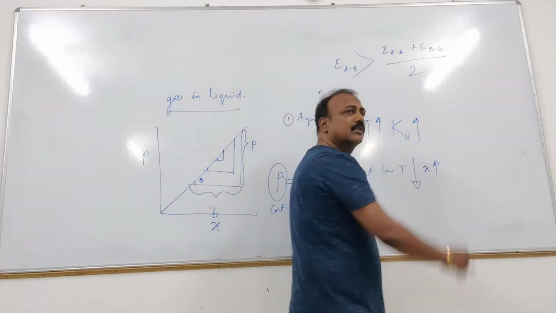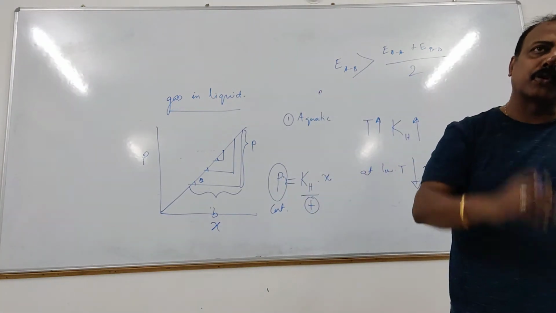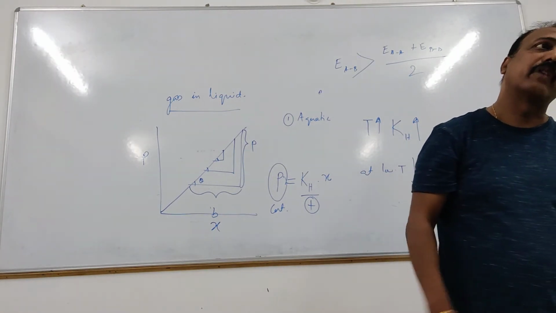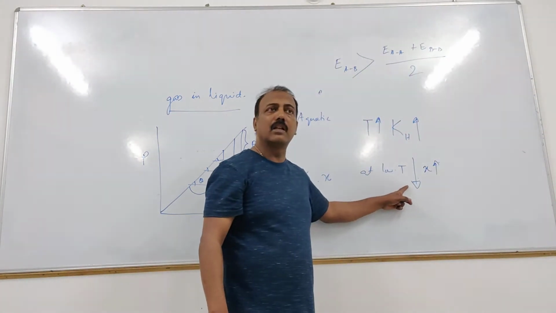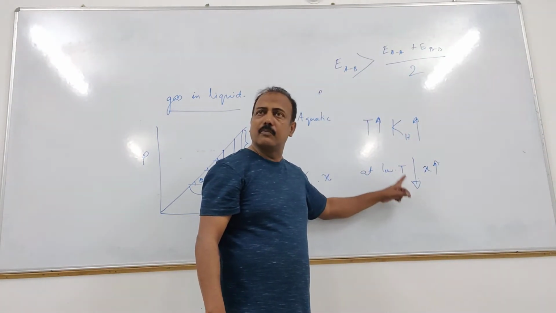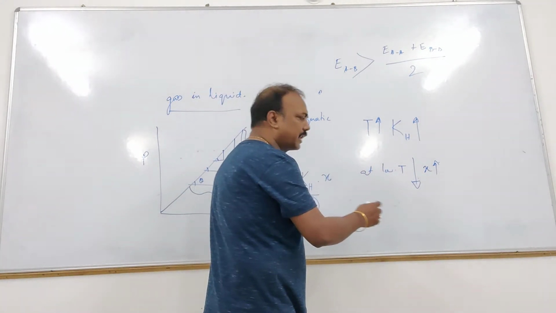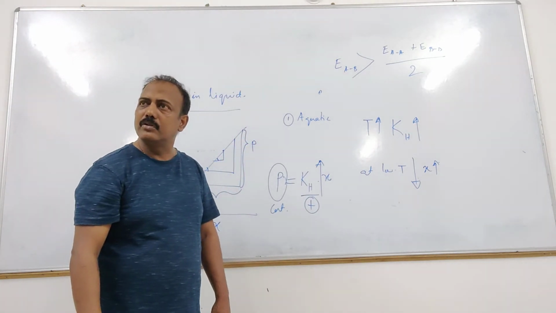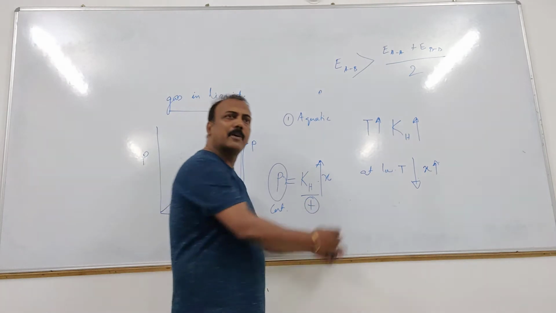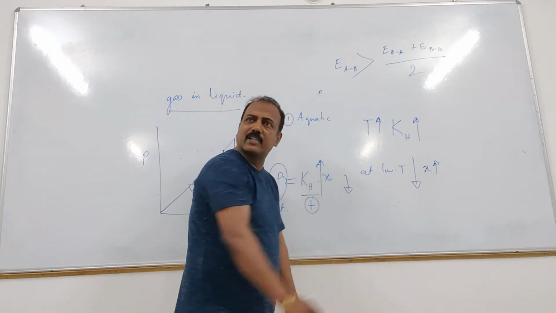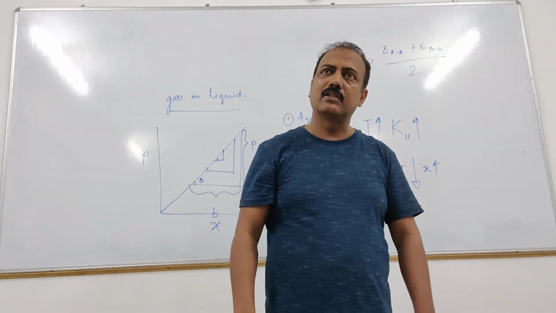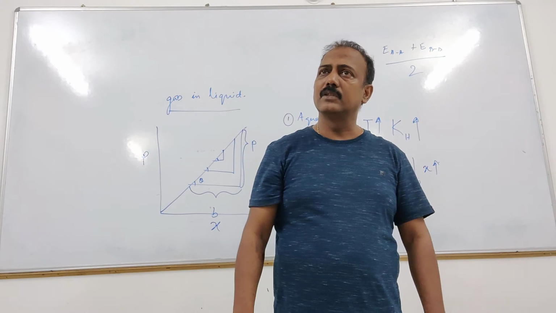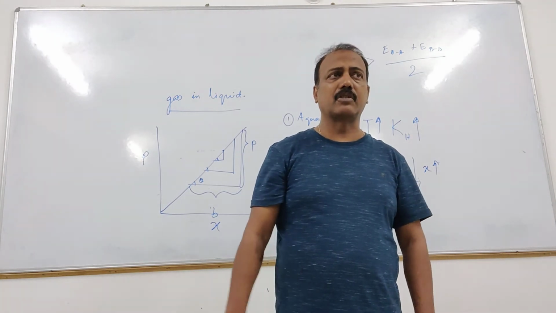X is more means what? Mole fraction of the gas is more. That means oxygen dissolved in the water is more, when the temperature is less. But when the temperature is high, KH is becoming more. To keep the value of P constant, what will happen to X? X will decrease. X decreases means the dissolved oxygen decreases and it will suffer from breathing problem. It cannot breathe because sufficient oxygen is not there.